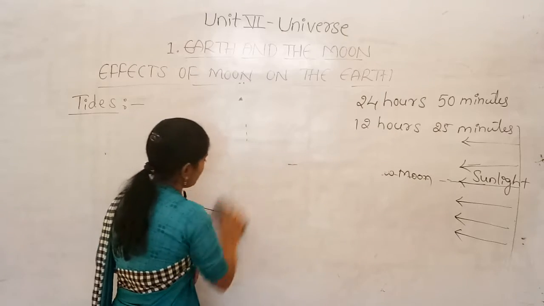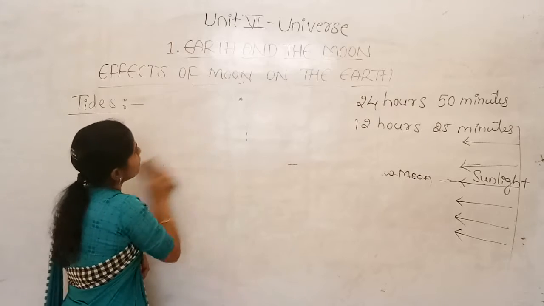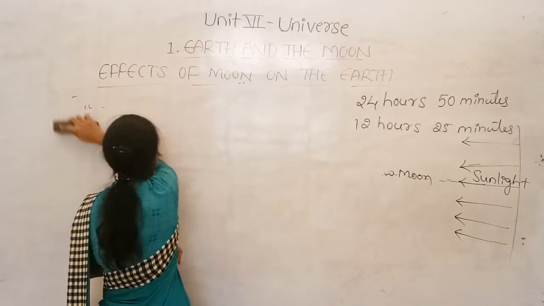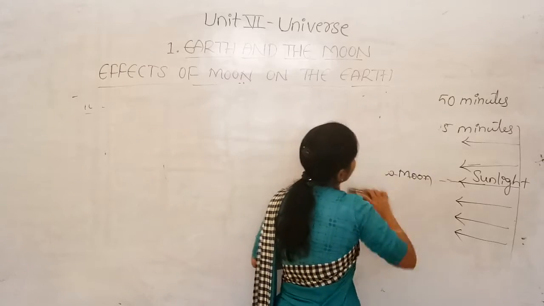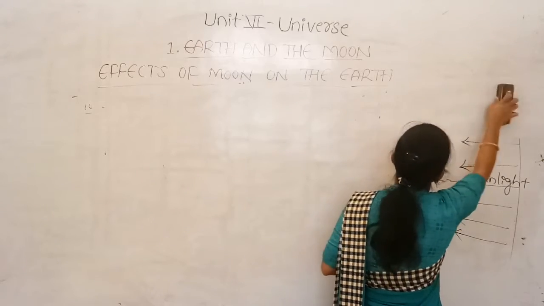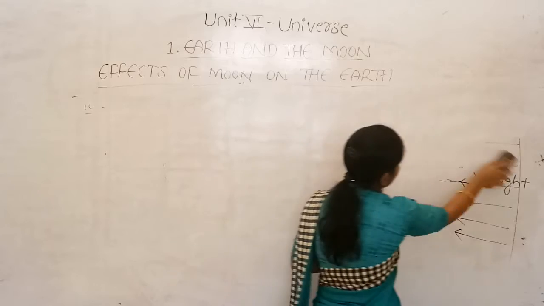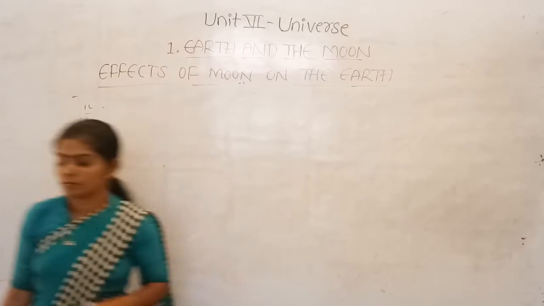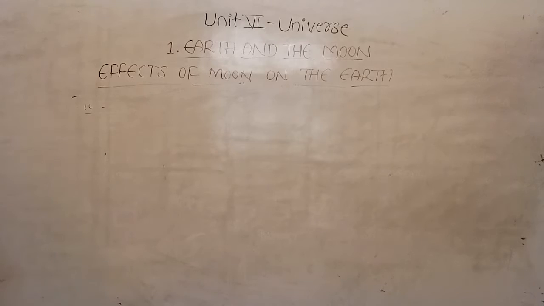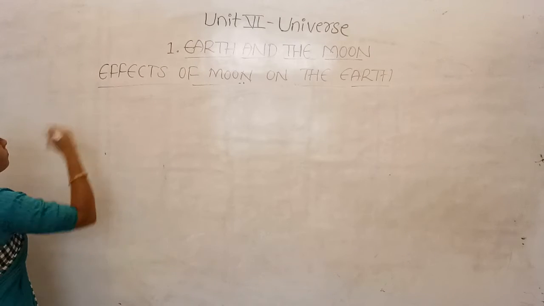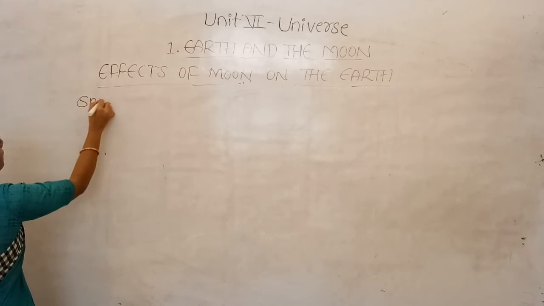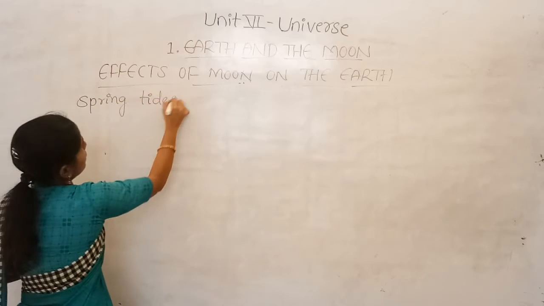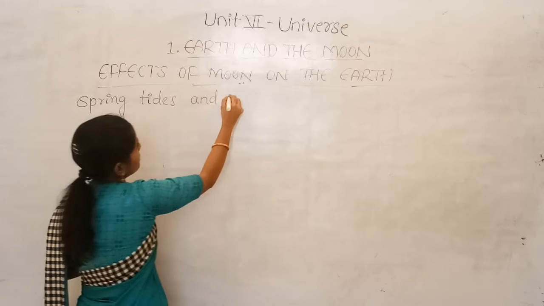So here the spring tides as well as the neap tides.